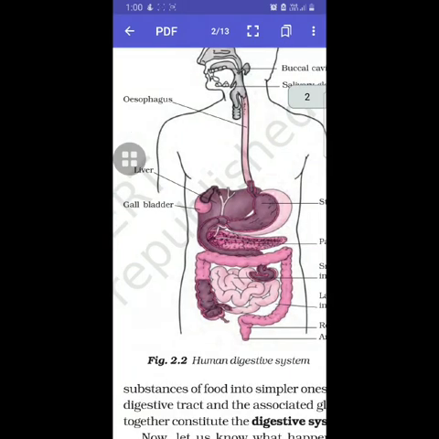Now let's come to the first step, the buccal cavity or the mouth. There are some teeth and well-developed molars that cut food into small pieces by bilateral motion of the jaws. Furthermore, there are salivary glands present in the walls of the mouth, which create saliva, which mixes with food and makes it easy to engulf. Also, there is an enzyme called trypsin present in the saliva, which breaks down the complex sugar into simpler one, that is maltose.